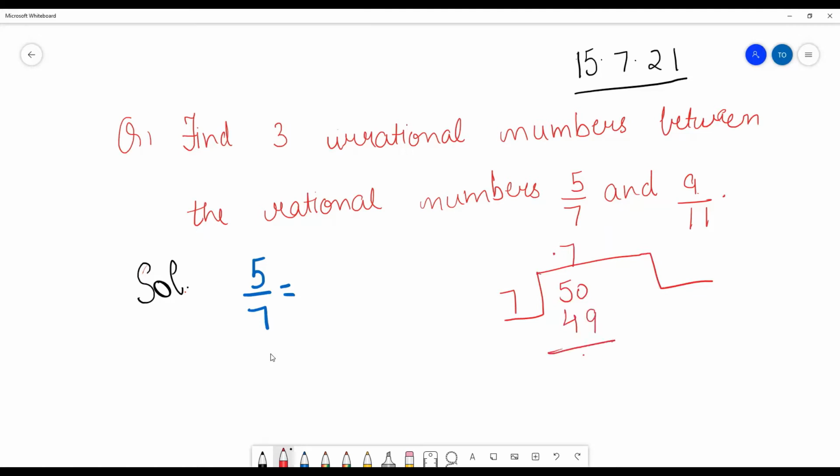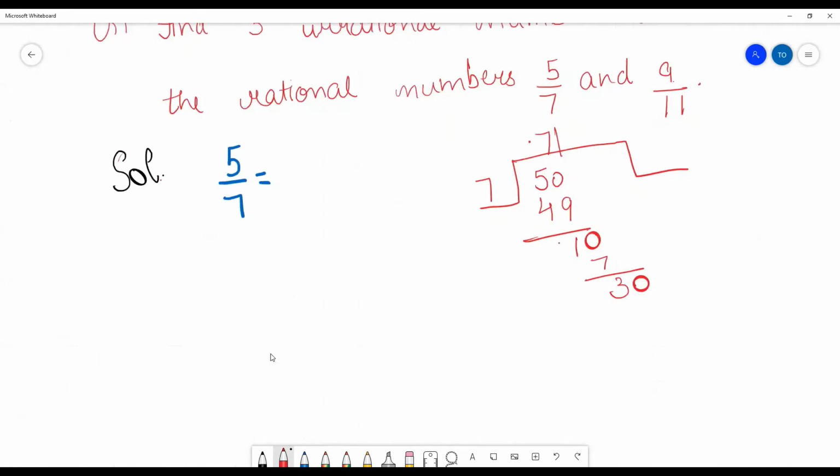I'm doing the division here. Whenever such questions are given where you have to find two or three rational numbers between two rational numbers, it's very easy. But if you have to find irrational numbers, then what should you do? You will just divide these two numbers and get the answers.